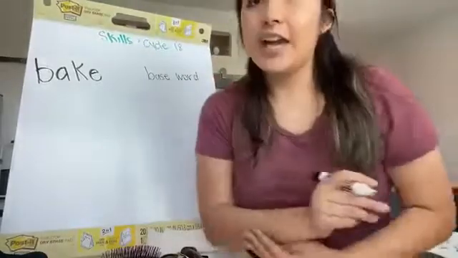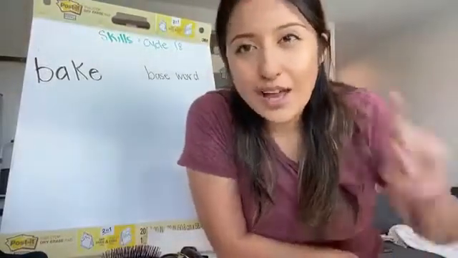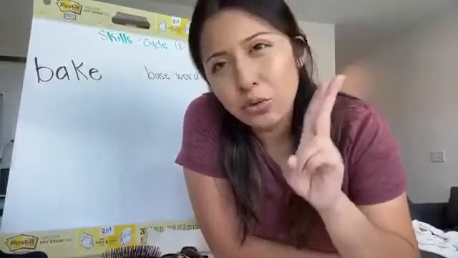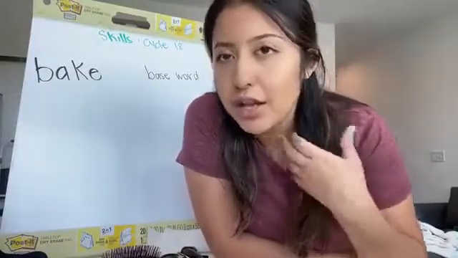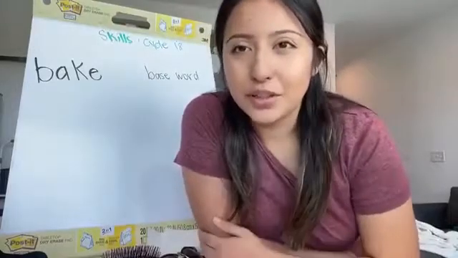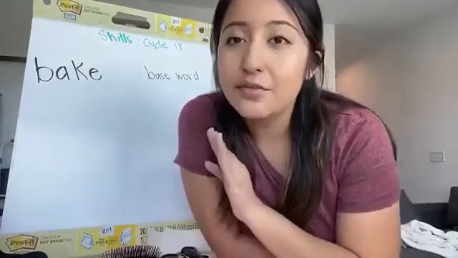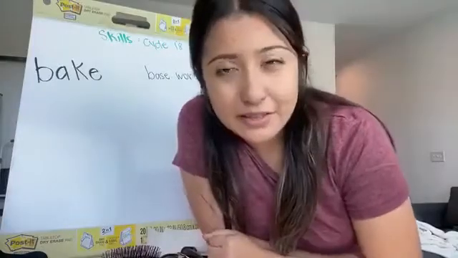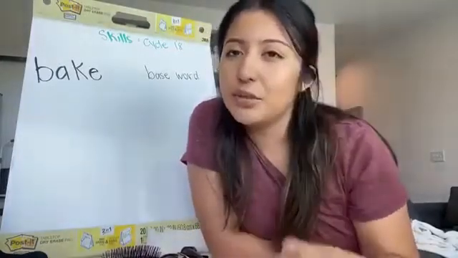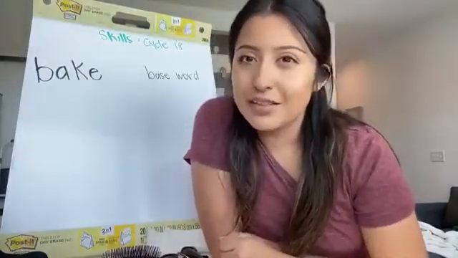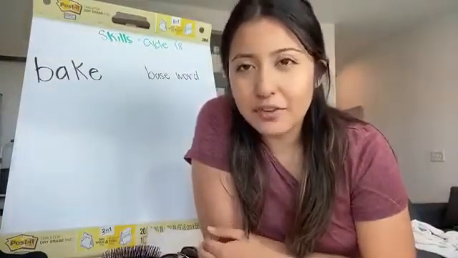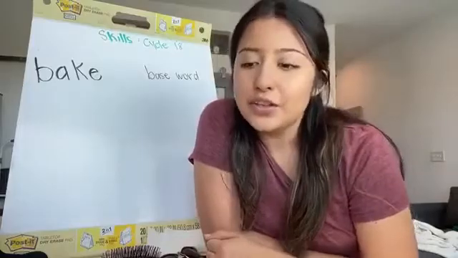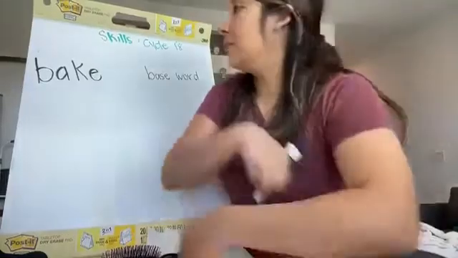All right. In your activity, you have to use a pencil and a marker or a crayon if you do not have a marker. So you have to write the word in the list and find out which ones are a base word and which ones have a suffix at the end. So this one is a base word, so I'm keeping it all the same color of my pencil. Now the next one is bakes.